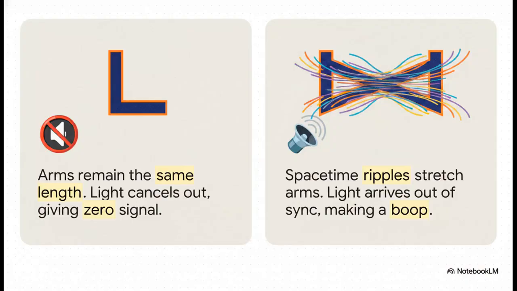And here is where the absolute magic happens. Normally, if space-time is perfectly still, the 4-kilometer arms remain the exact same length. The lasers perfectly cancel each other out upon return, producing absolute zero signal. But when that ancient gravitational wave washed over Earth, it literally stretched and contracted the physical space of the building differently. The light traveled slightly different distances, arrived out of sync, stopped canceling out, and gave us our very first direct cosmic signal, which sounded like a tiny little boop.